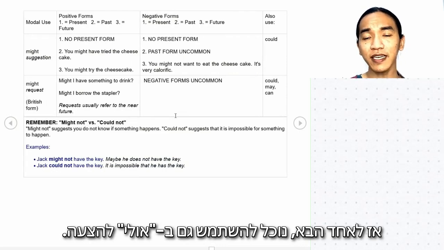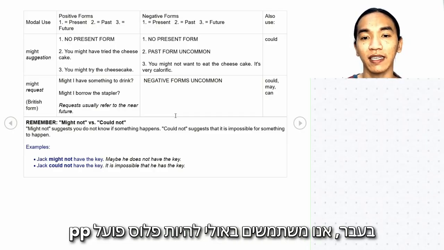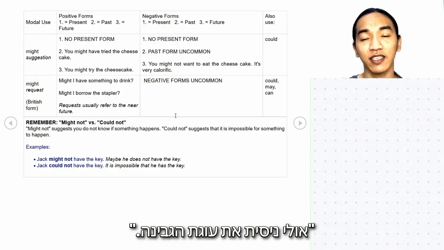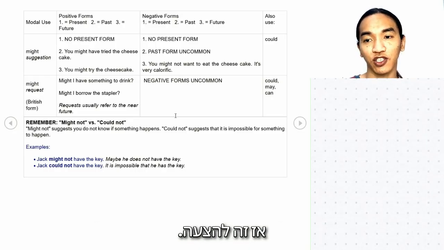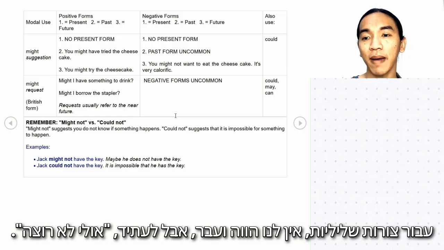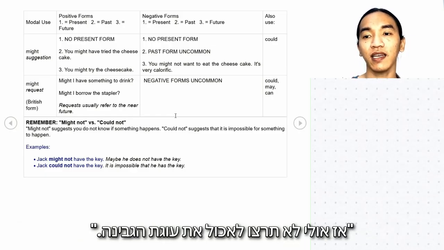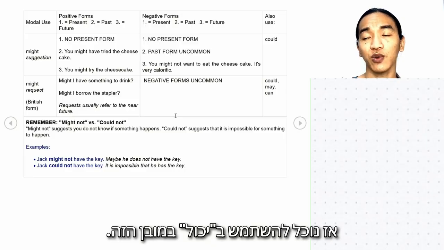So, for the next one, we can also use might for suggestion. So, suggestion for present, we don't have that. For past, we use might have plus verb past participle. You might have tried the cheesecake. Okay? For the future, you might try the cheesecake. So this is for suggestion. For negative forms, we don't have present and past, but for future, might not want. Okay, so you might not want to eat the cheesecake. It's very calorific. Okay, so we could use could in this sense.